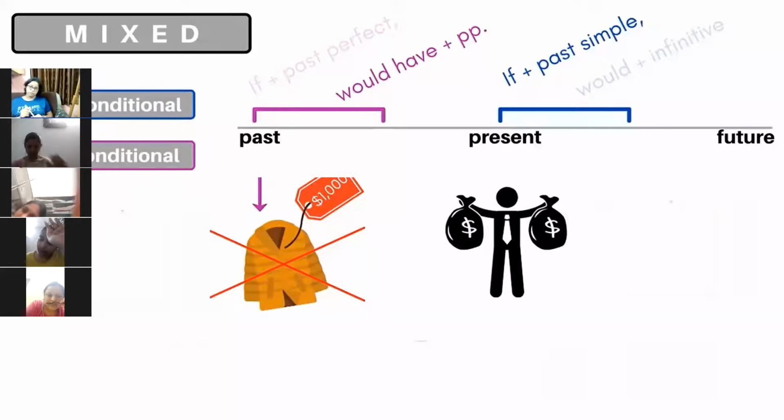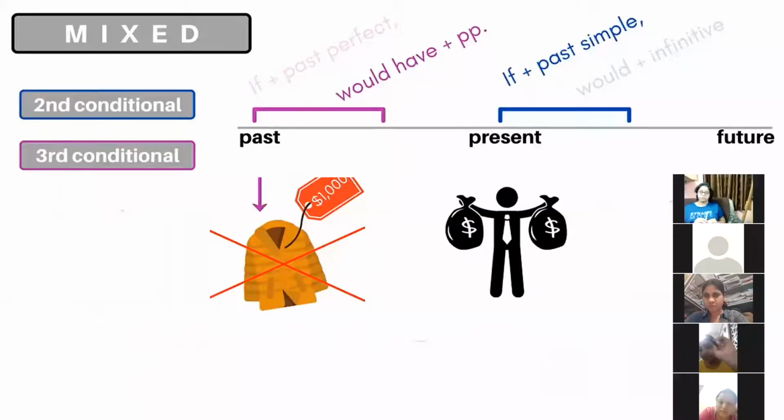Your voice is not coming, Asha. I don't know why. No, it is not coming. Okay, let's go to Sharmila. Yes, sir. If I had more money, I would have bought the coat.